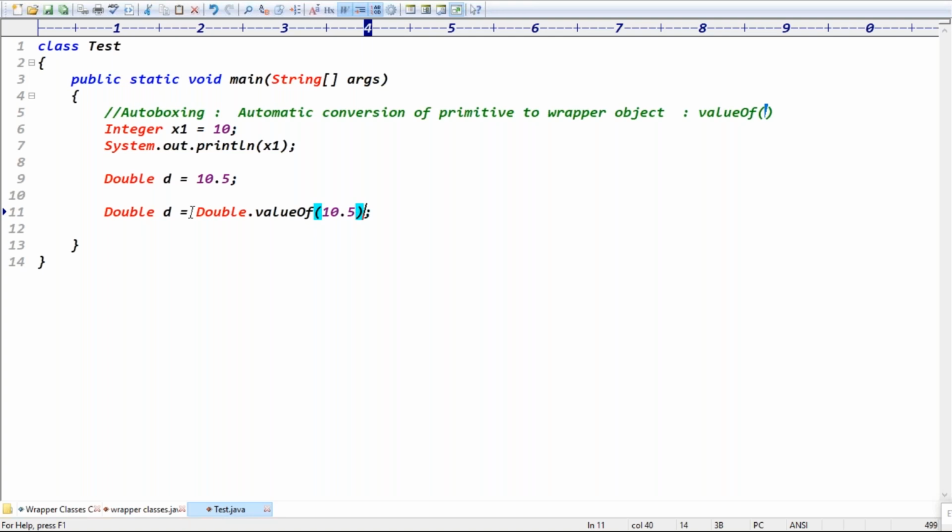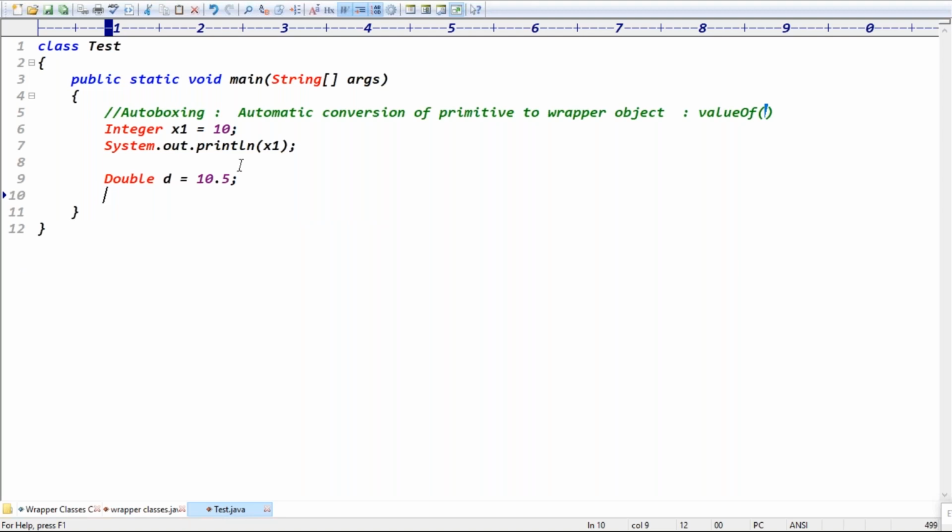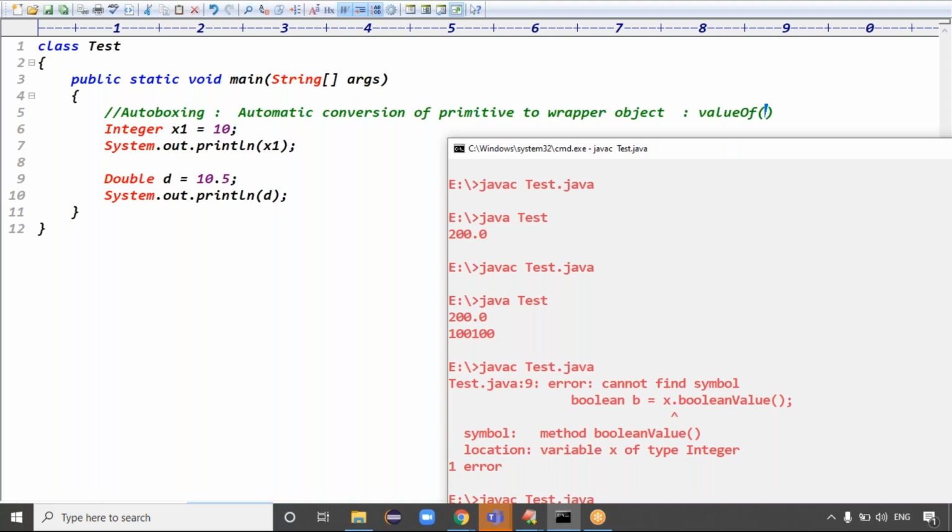Autoboxing means automatic conversion of a primitive to a wrapper object. But that conversion we are not doing, it is done internally by the compiler. The compiler internally uses which approach, guys? The valueOf method approach to create a wrapper object, right? Autoboxing internally uses the valueOf method approach to create a wrapper object. Is that clear now? Good.